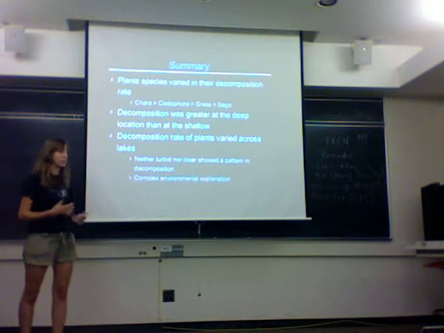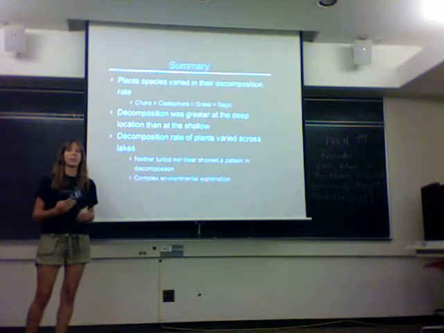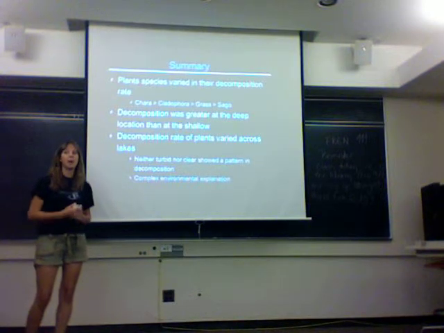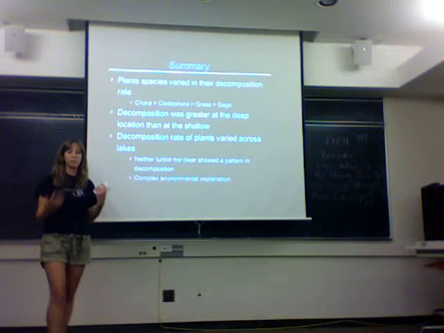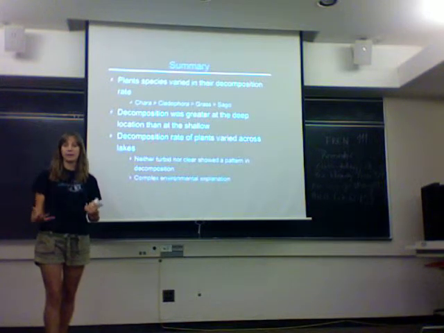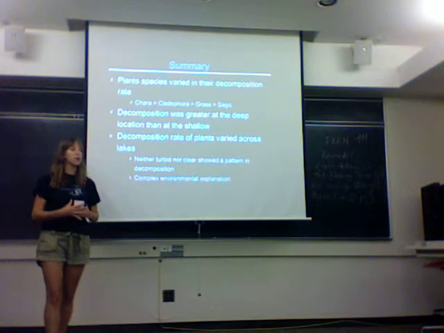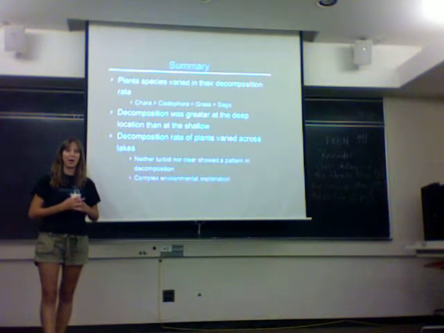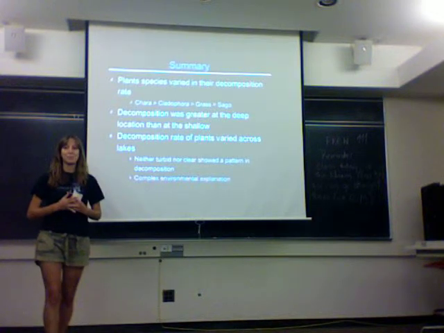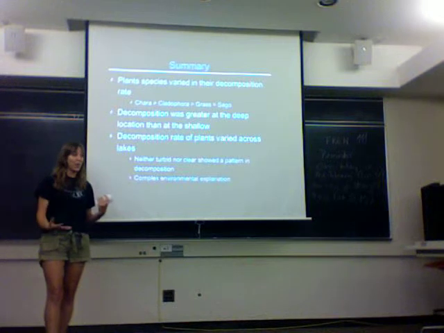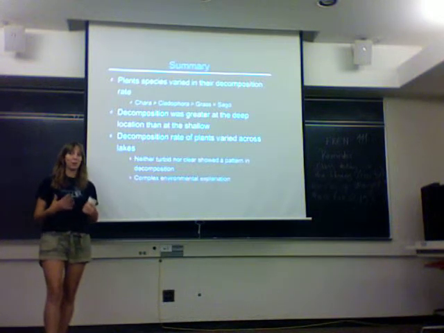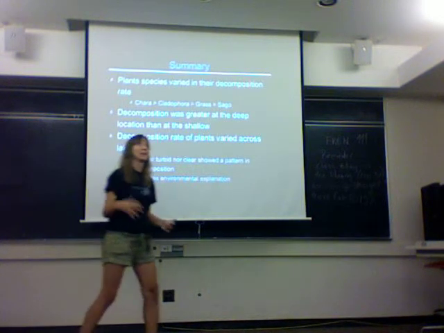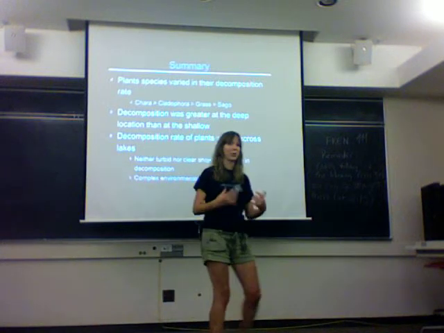So our question is, what is driving this variability? Clearly, we have not found the environmental factor or the relationship yet, but we're still analyzing our data. Like I said, we're still looking at our bug communities. So hopefully we can find what is driving this variability, what is causing decomposition to occur more quickly, and ultimately what environment of a lake will lead to more carbon being available for carbon burial.